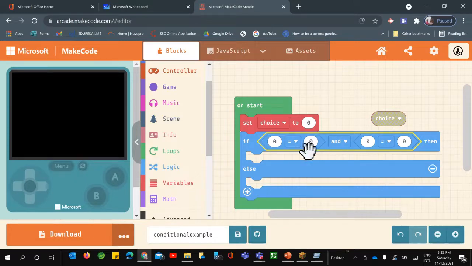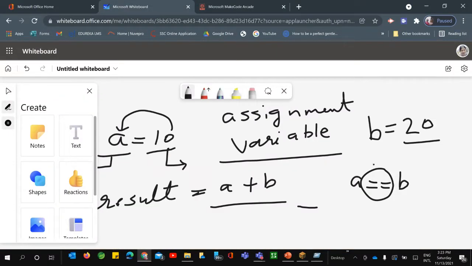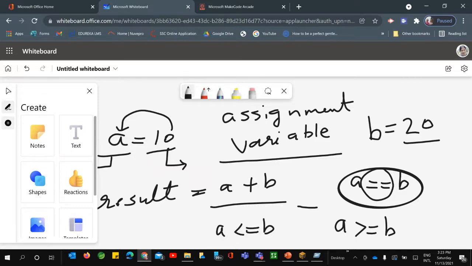Or maybe the comparison operator also that we have taken, and this one is the logical operator. So first you need to tell them the differences. The logical operator works when both the conditions are satisfied, and just to check two conditions, we used what? The double equals to. You can just come here and see that if you are going to check the comparison operators, we either can use double equals to, or we can use, like, if A is greater than equals to B, or if A is less than equals to B. So what does it mean? These are the comparison operators also that we have, and we can just check, right?